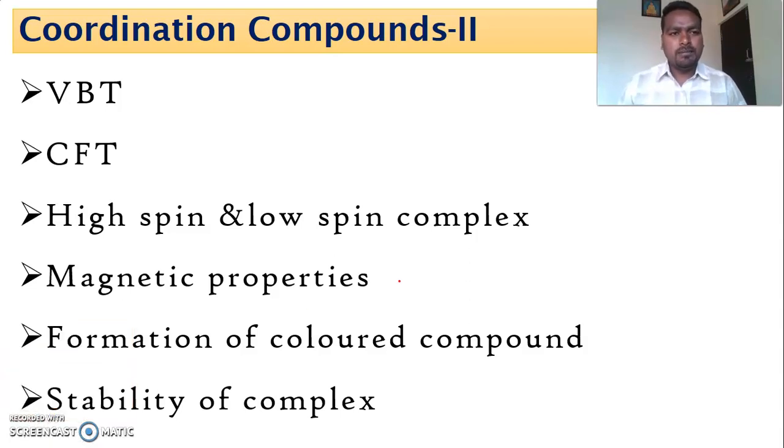Dear students, my suggestion to all of you is, before going to learn this chapter, in the previous semester we studied coordination compounds 1. There we understood some of the basics of coordination chemistry, that is formation of coordination compounds and meaning of ligand, types of ligands and types of coordination complexes, nomenclature of coordination complexes, oxidation state of a central metal atom, EAN rule. These are the basic concepts we studied in the previous semester.